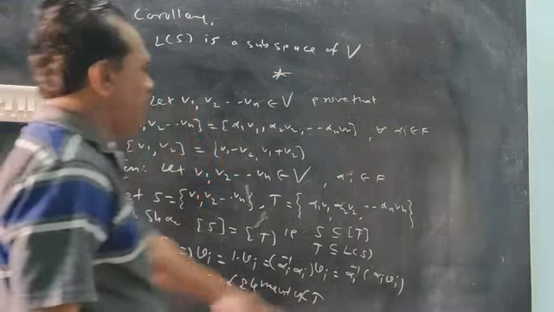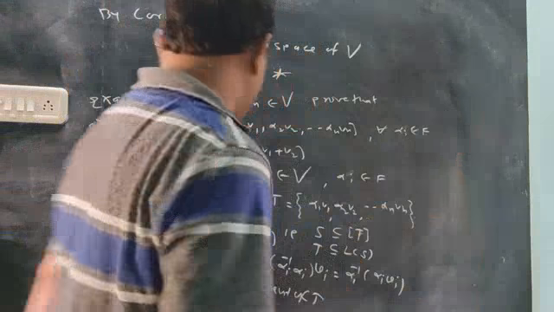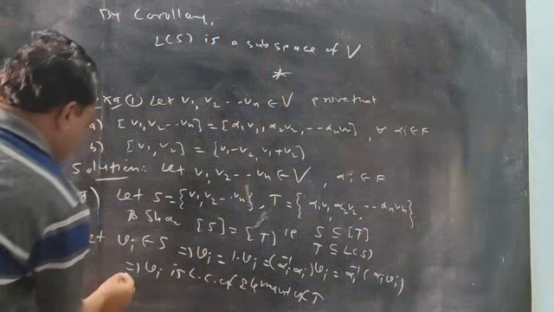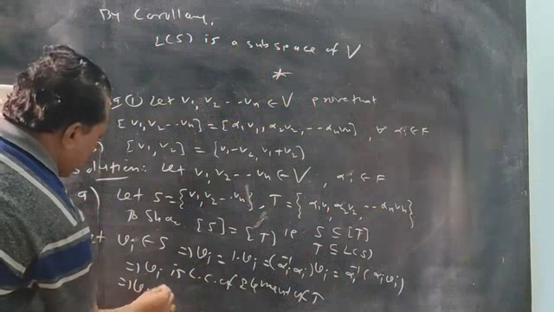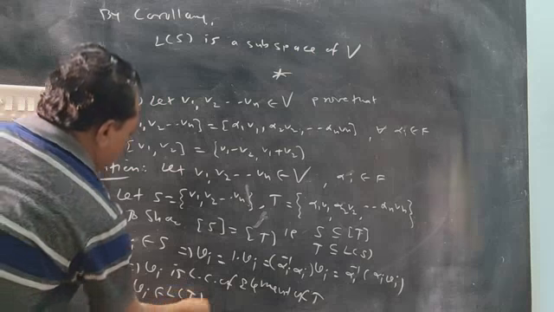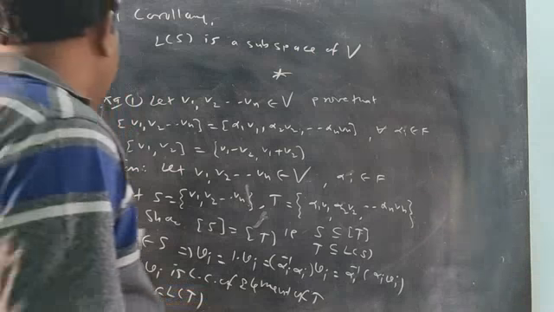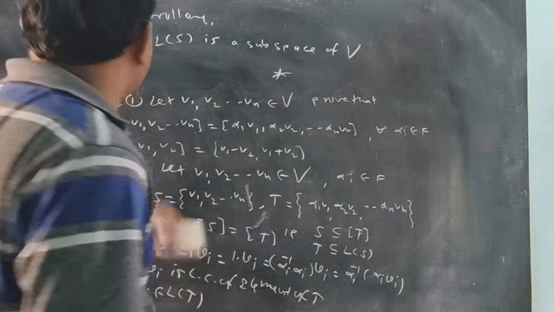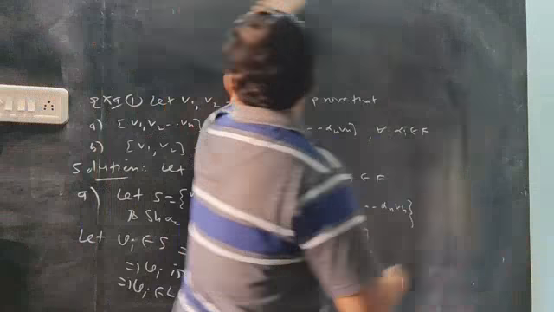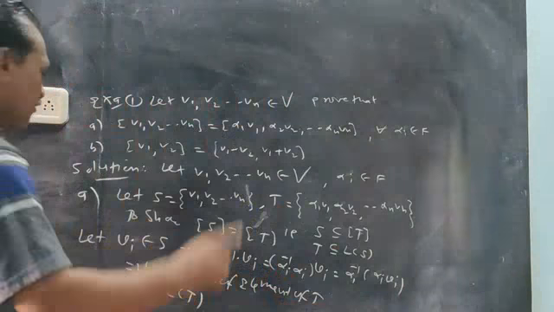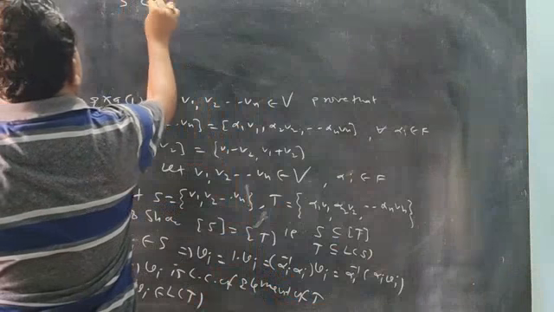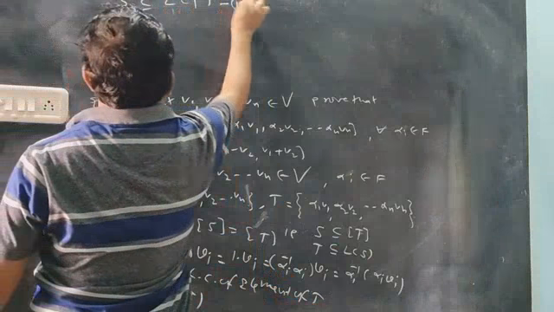Element of T are alpha_i v_i, an element of this linear combination, which is an element of span. So v_i is an element of L(T). If v_i is an element of S, then v_i is an element of L(T). To verify the subset we take only one element. Therefore, S will be a subset of L(T). That is the first point.